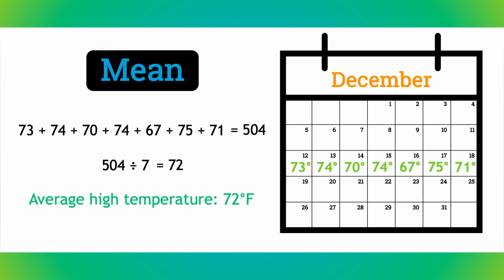So what does the mean actually tell us? Well, if you had to guess just one high temperature for every day that week, you could guess 72 and not be too far off from the actual temperature on any single day. This could also be a check that the answer makes sense. 72 seems to be around the center of that data set.